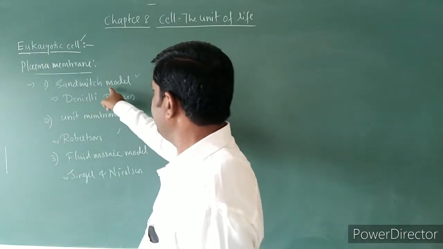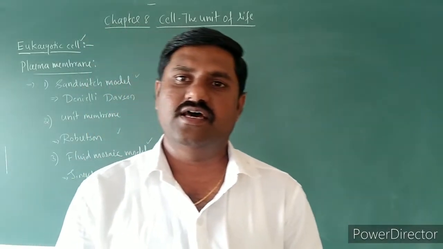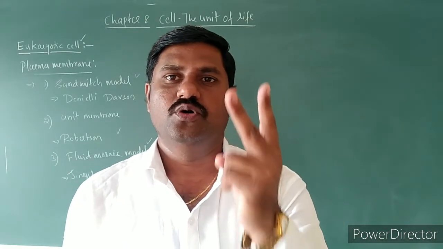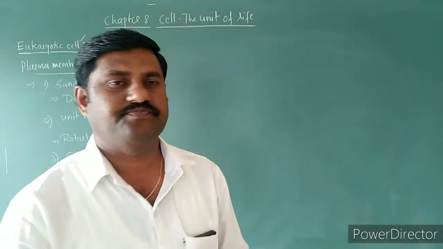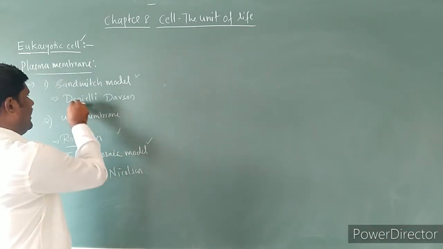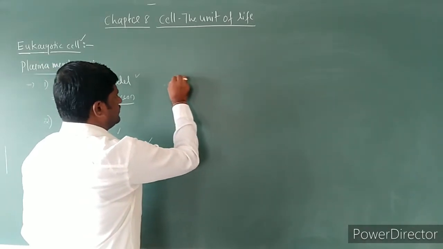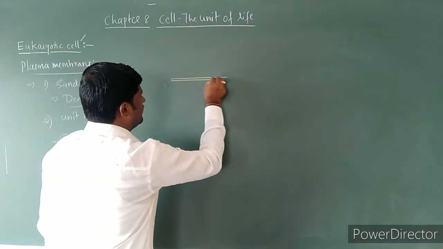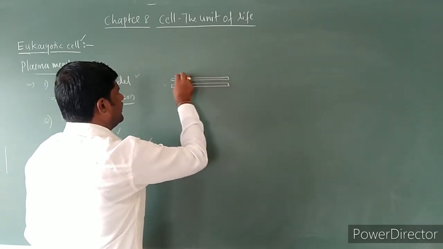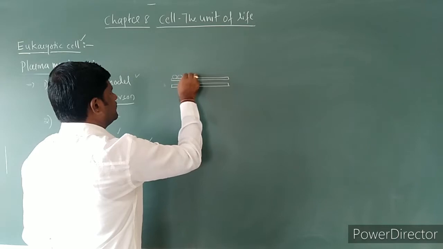So in the sandwich model, Daniel and Dawson explain that the lipid bilayer is sandwiched between two monolayers of proteins. See here, according to Robertson as well as Daniel and Dawson, this is a lipid bilayer, and this lipid bilayer is sandwiched between the protein layers.